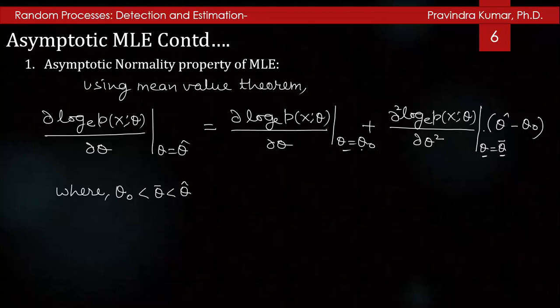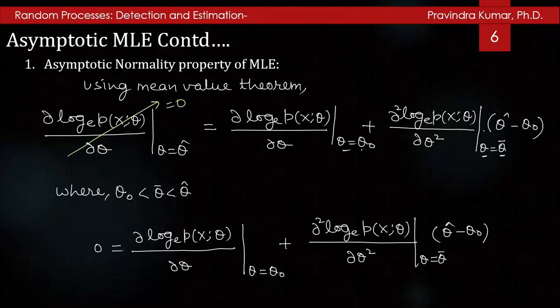But by the definition of MLE, the left hand side of this relation is 0. So we can write 0 is equal to ∂ log p(x; theta)/∂ theta with theta equal to theta naught plus ∂² log p(x; theta)/∂ theta² with theta equal to theta bar times (theta cap minus theta naught).